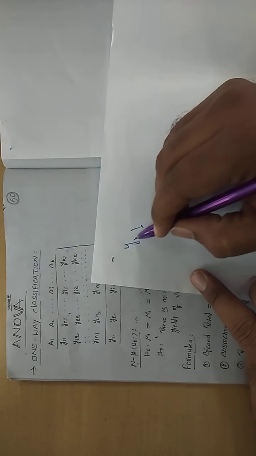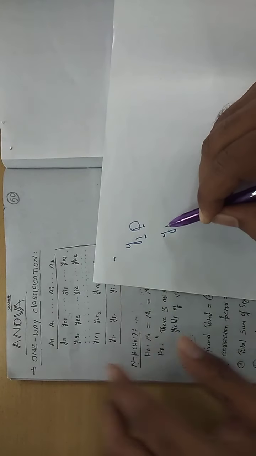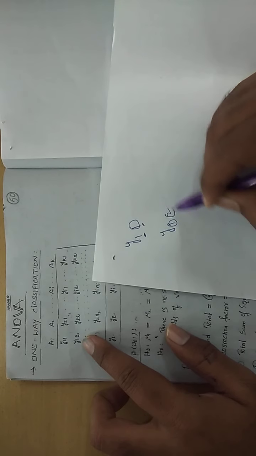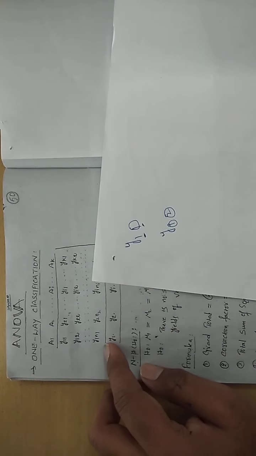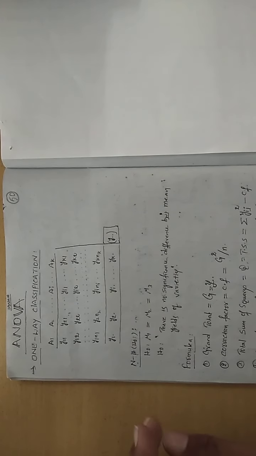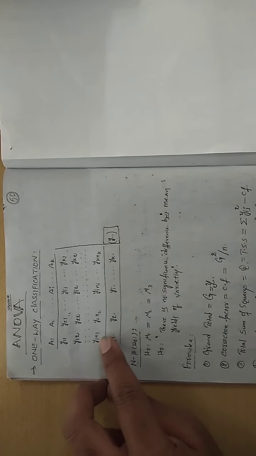Understand? That means the first column, first element. Same way, Y12. What does this indicate? The first column, the second element. As I told you, in one-way classification we count from top to bottom. Same way, if you see here, the last one is Y1N1.